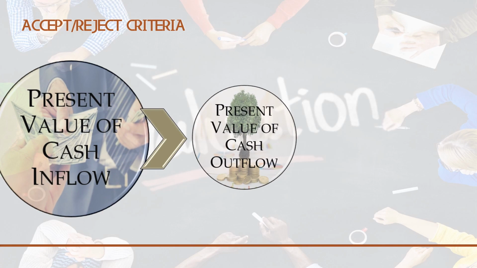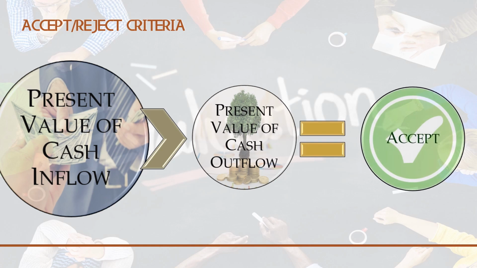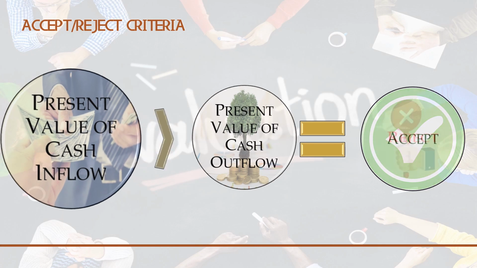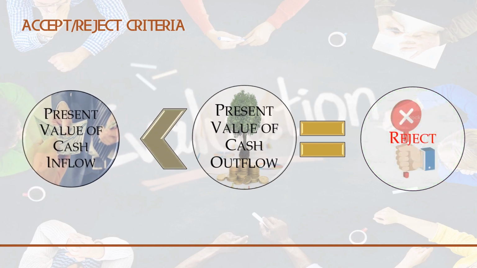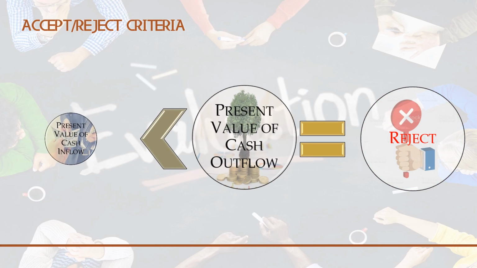If the present value of cash inflow is greater than the present value of cash outflow, we are going to accept the project. In the other case, if the present value of cash inflow is less than the present value of cash outflow, we are going to reject the project. So this is the concept behind accepting and rejecting a project based on the net present value.